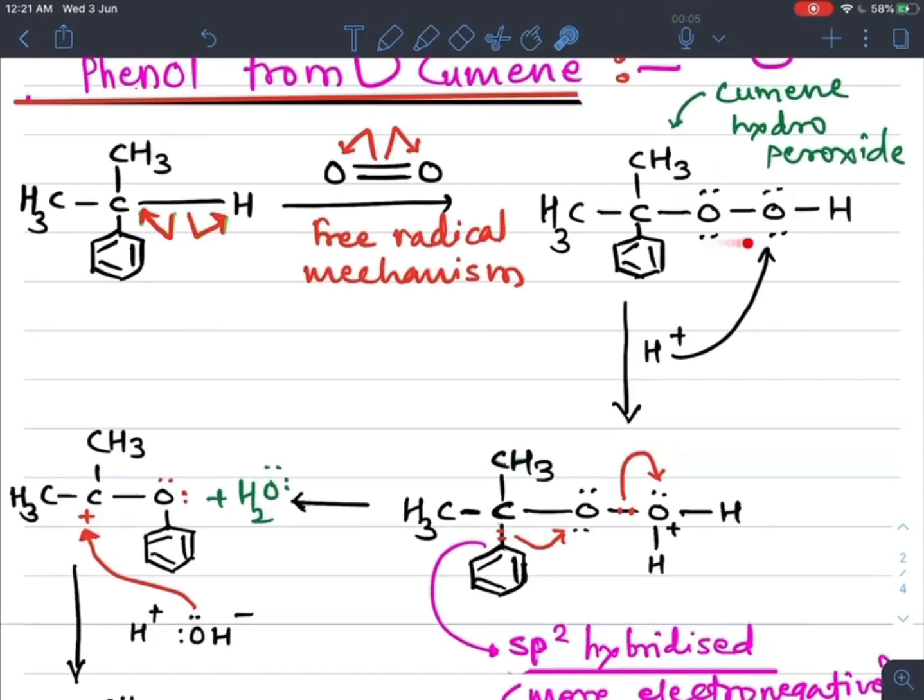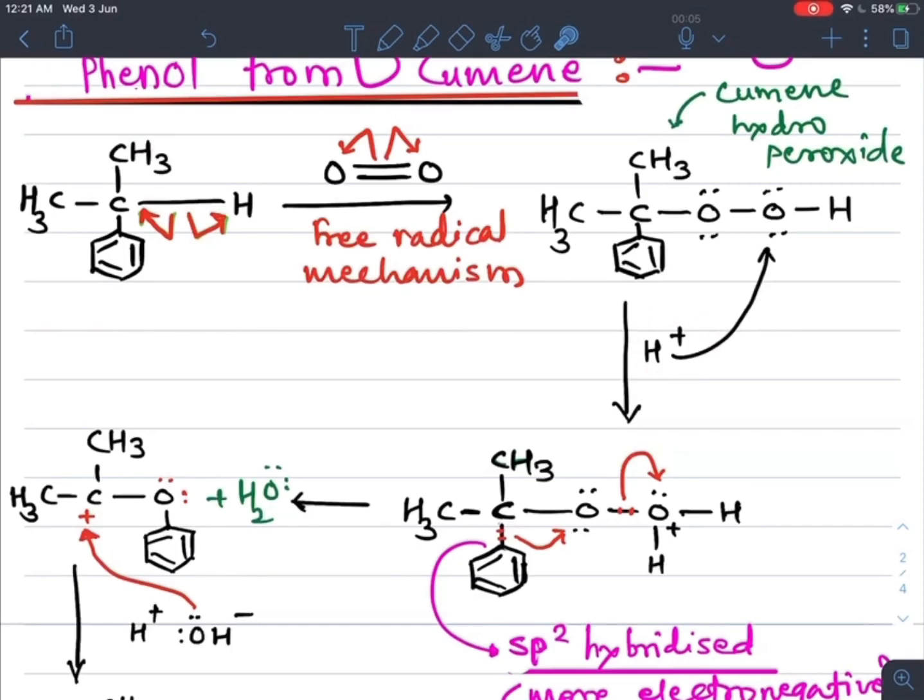So an oxygen linkage, that is a peroxide linkage, is formed with the cumene, and the intermediate product formed is cumene hydroperoxide.